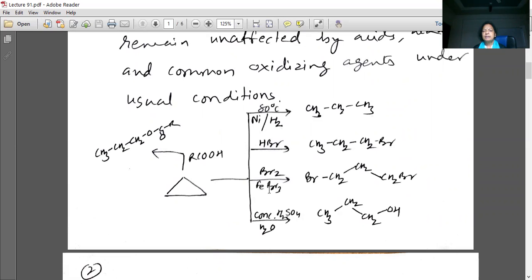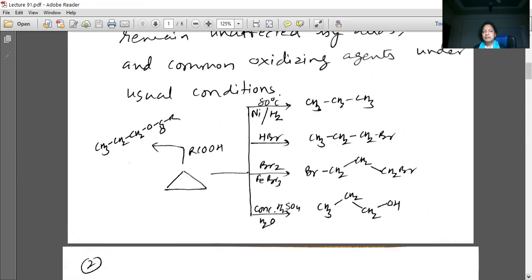Addition of bromine in presence of FeBr3 will give 1,3-dibromopropane. In presence of concentrated sulfuric acid, water addition will give 1-propanol. And with acid, it will give esters.